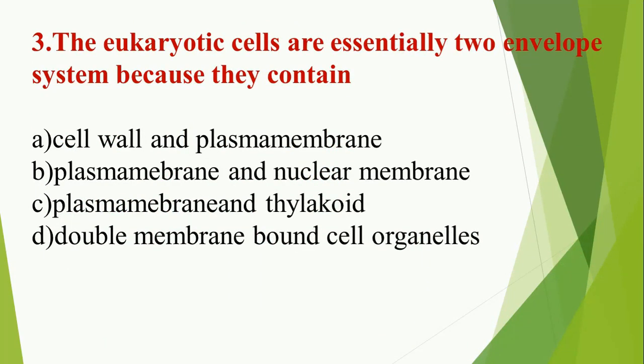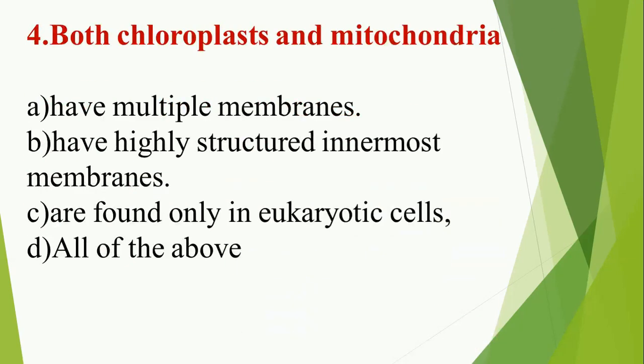Question number 3. The eukaryotic cells are essentially two envelope system because they contain, I hope you guessed it right, the plasma membrane and nuclear membrane. Because of the presence of plasma membrane and nuclear membrane, we call the eukaryotic system the two envelope system.